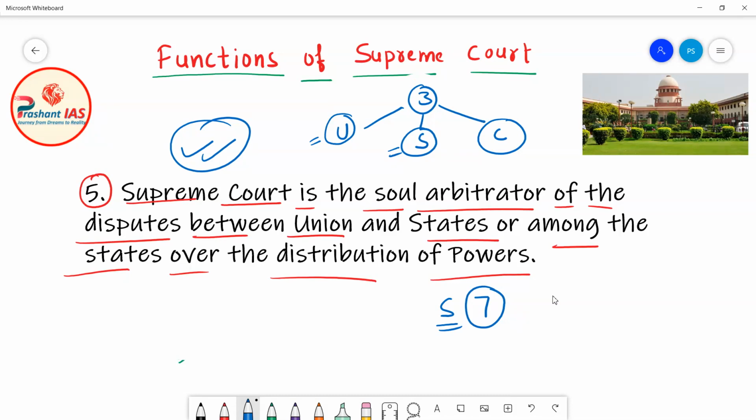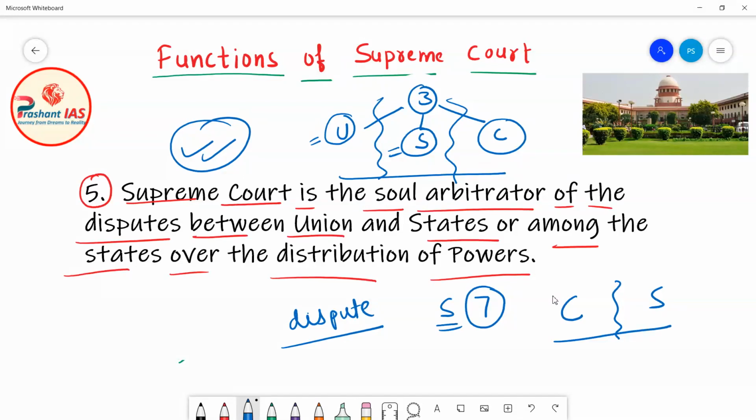Now the Constitution clearly divides the power between center and state, but many times a dispute arises between the central government and state governments over the distribution of these powers. For example, let's suppose the central government is saying that this power belongs to me, and the state governments are saying that no sir, this power belongs to us, it does not belong to you. In this case, who will resolve this dispute? Definitely the Supreme Court of India will resolve this dispute.